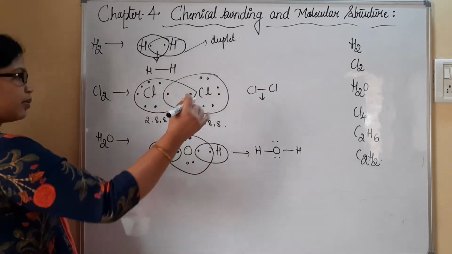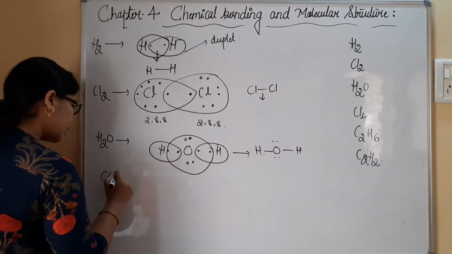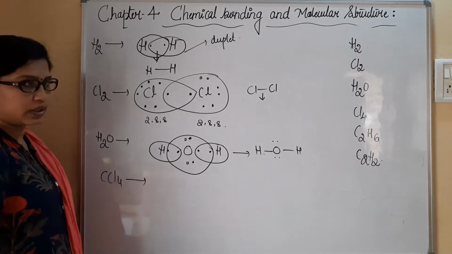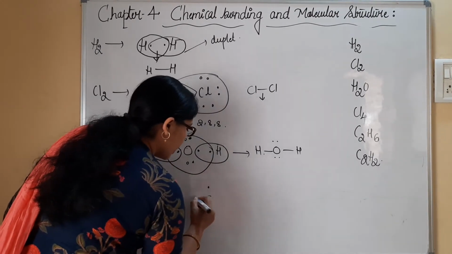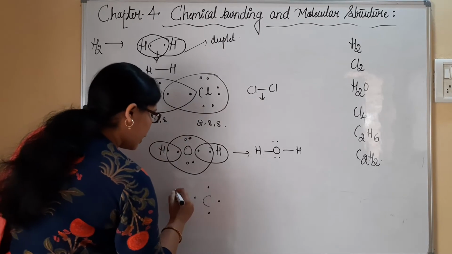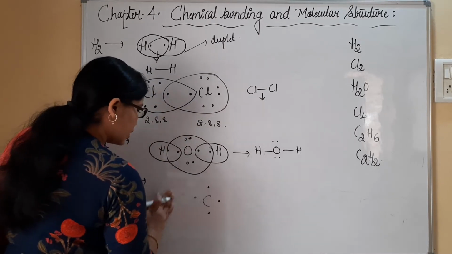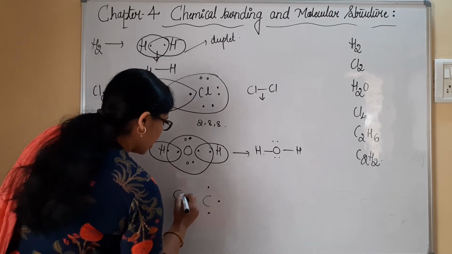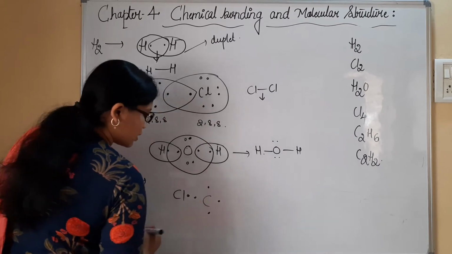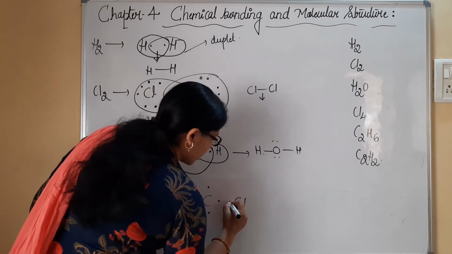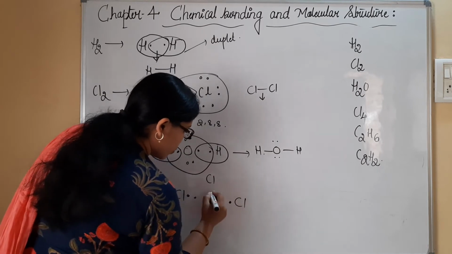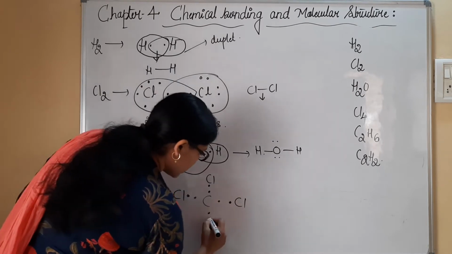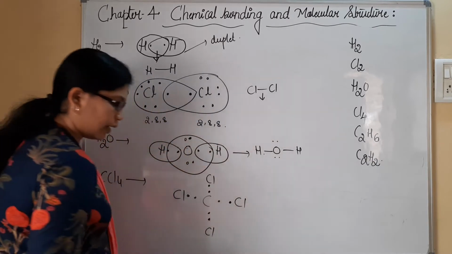Similarly, I have next CCl4, carbon tetrachloride. We all know carbon has 4 valence electrons and each Cl has 7 electrons. Okay, this is the last electron. Here I have written electron. This is Cl with 1 electron. Similarly Cl with 1 electron.